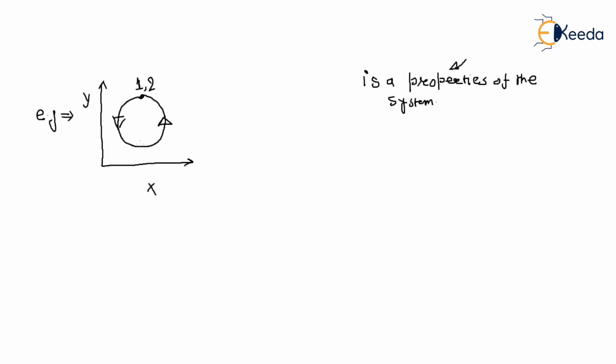For a cyclic process, what is delta x, that means x2 minus x1? It is 0.